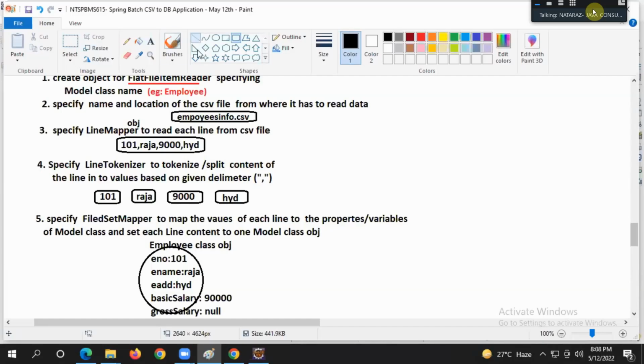Line mapper to get each line. Line tokenizer to get each token from the line. Each line, each token from that line. Got the clarity, guys?